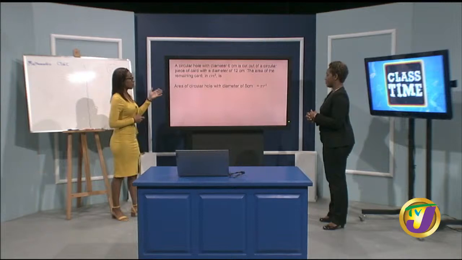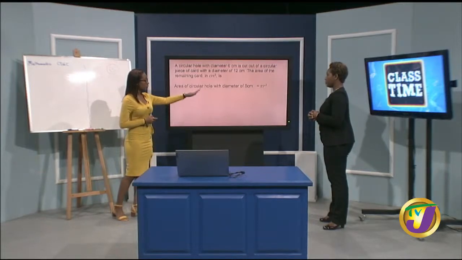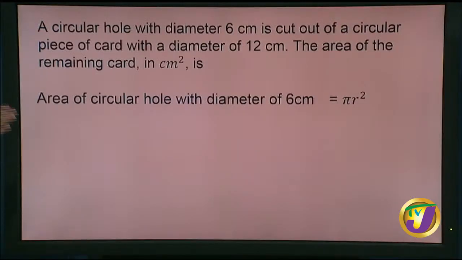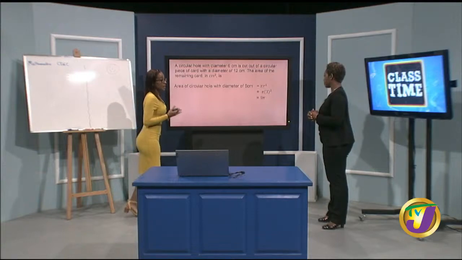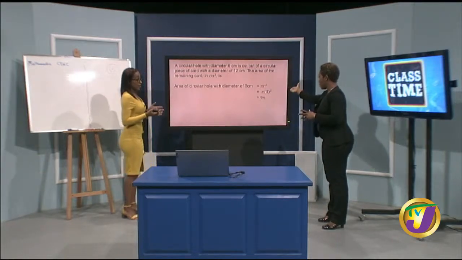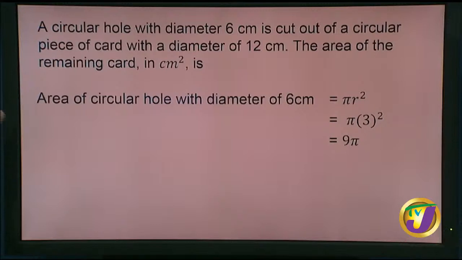So in taking a look here, we know that the area of the circular hole with the diameter of 6 centimeters, and we would have already established that pi r squared, radius can't be 6 centimeters here, so our diameter is 6, so our radius would have been 3 centimeters. Great. So here it's pi, and we have our 3, the radius in brackets, squared. Right. And this gives us 9 pi. So 3 multiplied by itself? Yes, 9. Great. And this would have been the area of the circular hole with diameter of 6 centimeters. The one that they cut out? Yes. Oh, great. All right.